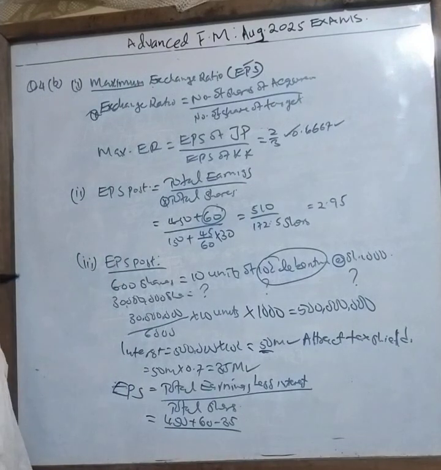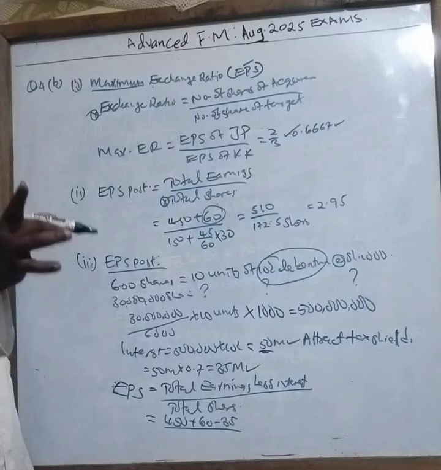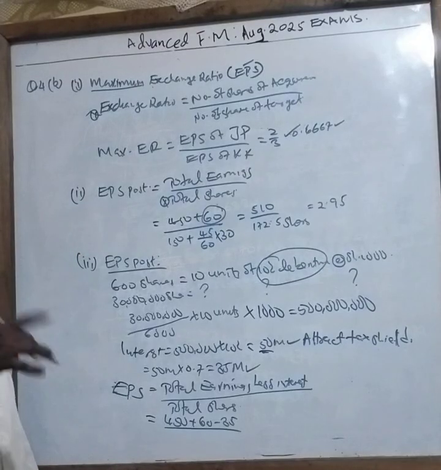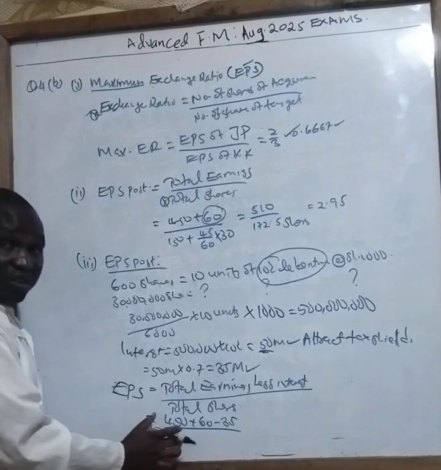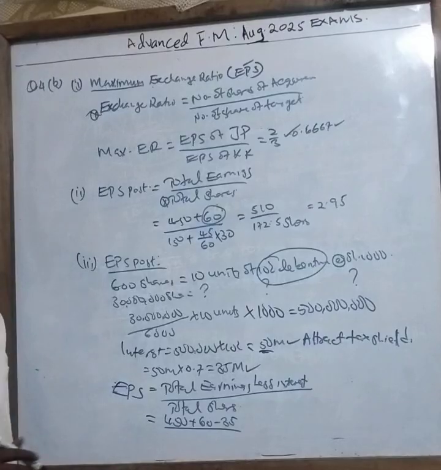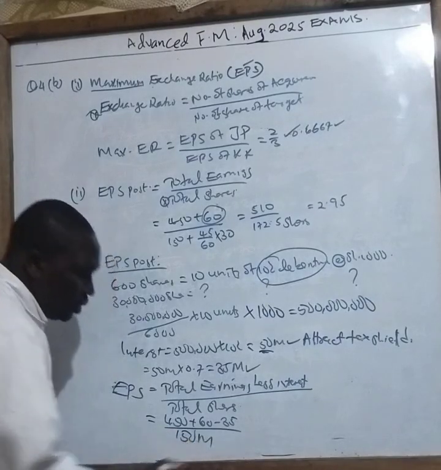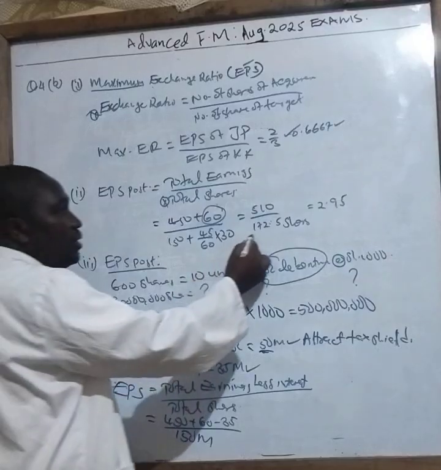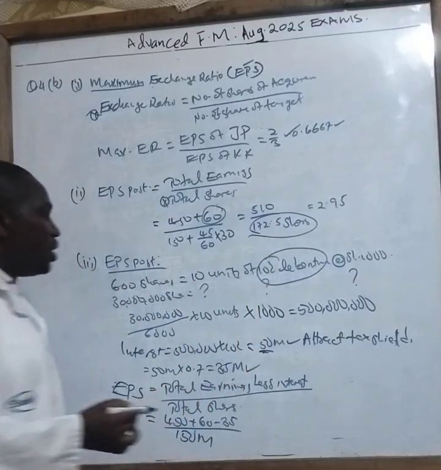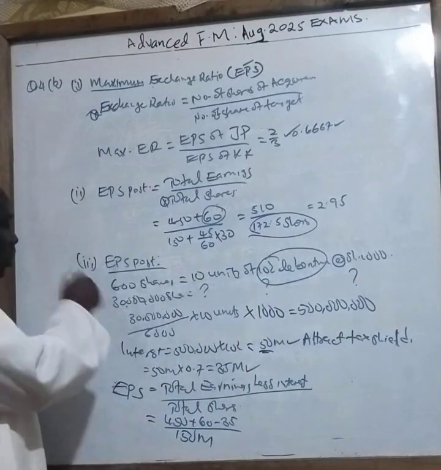Remember, we are not using shares to buy the JP, but we are using the debt. So therefore, the number of shares remaining here will be that of the acquirer, which is 150 million. Not this figure here. Why? Because we are not using the shares according to this question.